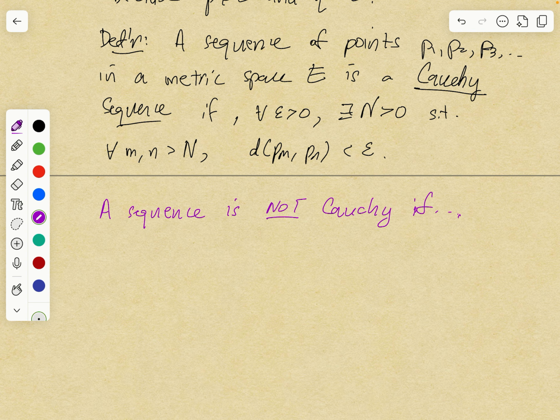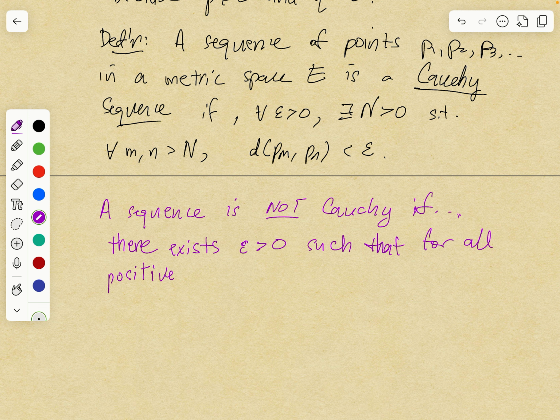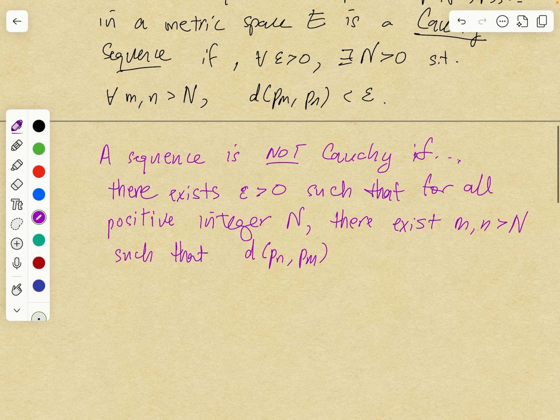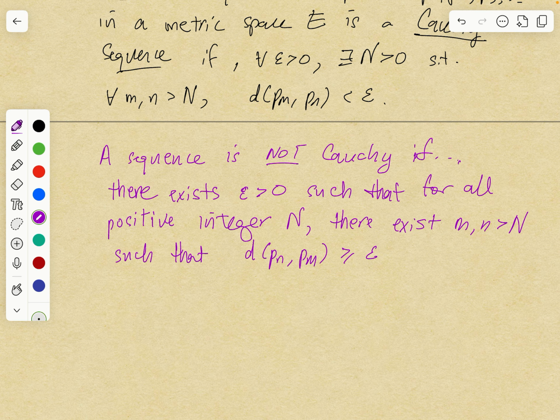So it's not Cauchy if there exists some positive epsilon such that for every positive integer capital N, there exist little m and little n greater than capital N such that the distance between P sub n and P sub m is greater than or equal to epsilon.